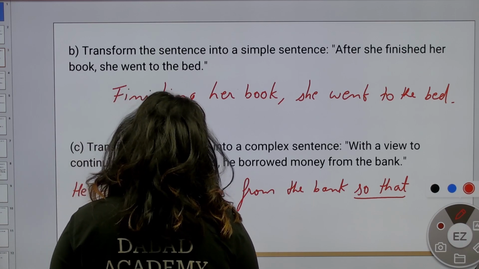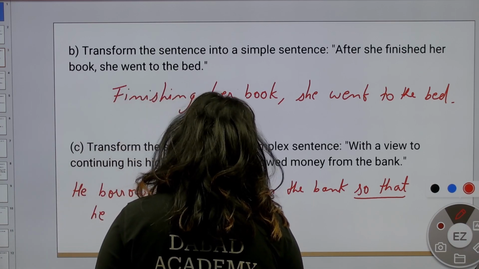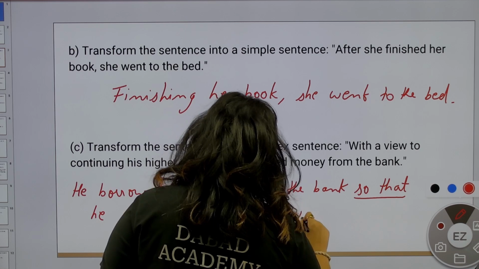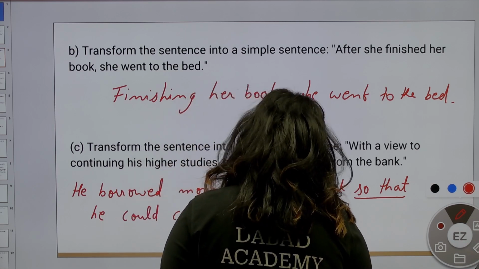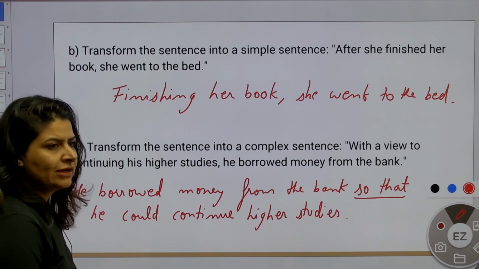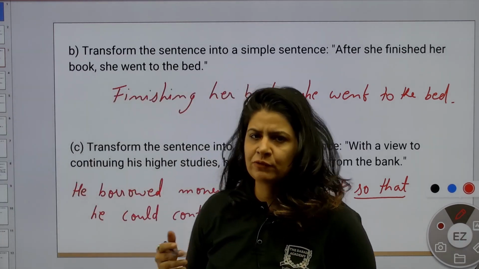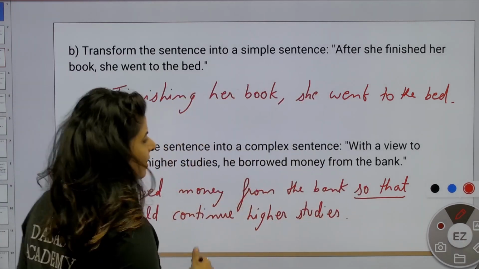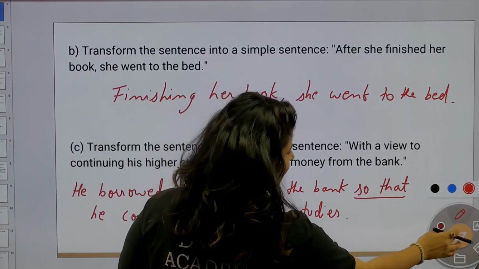Got this one? Nothing difficult. We have done all these types of questions in our academy, in our classes. So, let's continue with the next question.